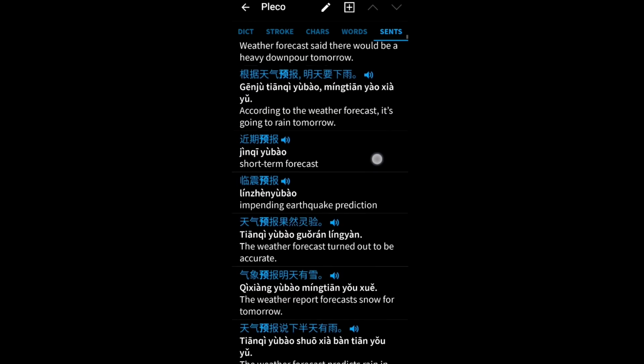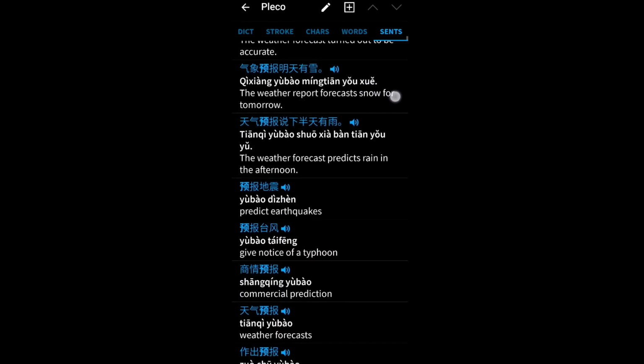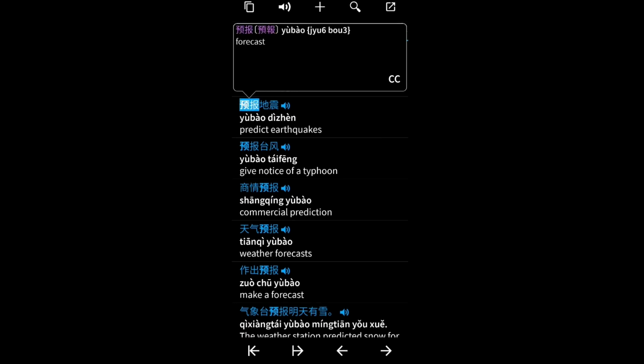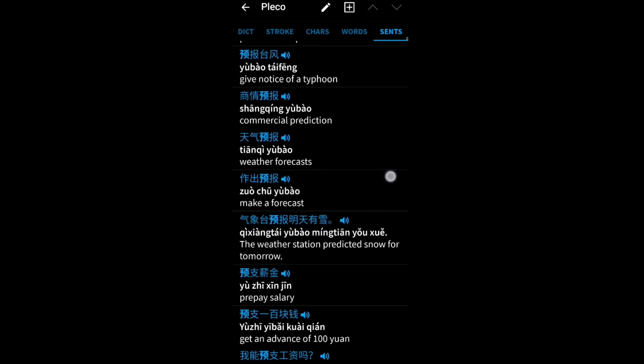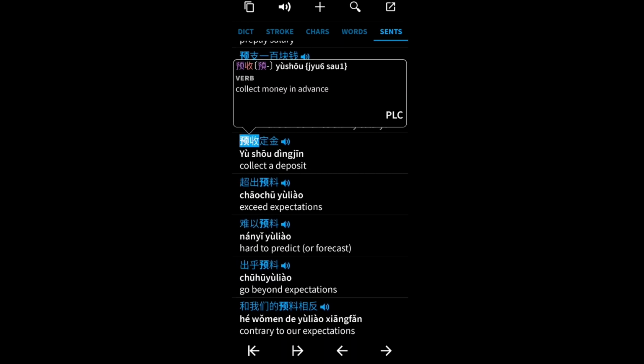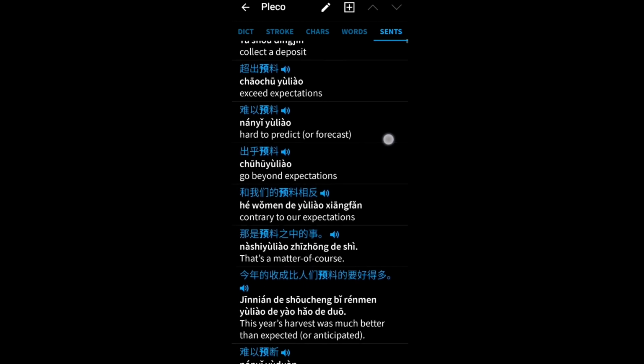Let's see here. You can of course stop the video at any time and look closely, because under the word we have the pinyin as well. All right, predict earthquakes. Yubao dizhen. Awesome, so we get to see and learn many sentences. All right, so I like this one. Yushou dingjin. Okay, so I like to collect money, deposits in advance especially.